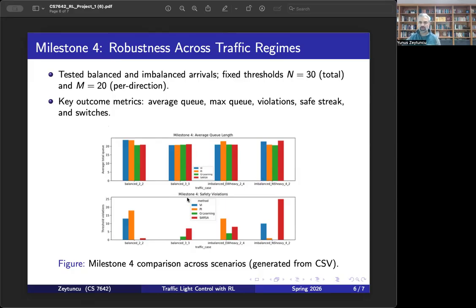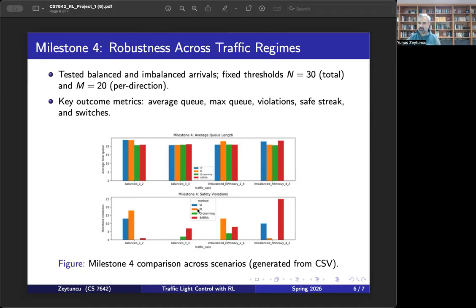When we look at the number of violations in the balanced and imbalanced cases, you can see green is Q-learning, and it almost does not appear. That means it is not violating at all, which means it is good performance. SARSA violations are more, and you can see it is especially more in imbalanced traffic compared to balanced traffic.